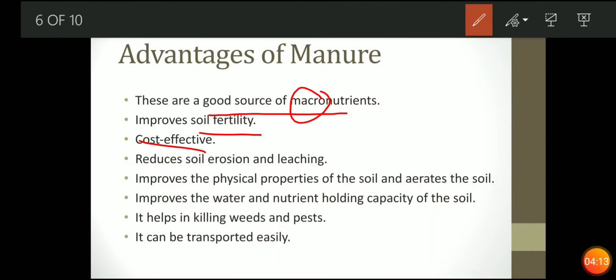Now cost effective. What you have done is you have taken the biodegradable waste, and these biodegradable wastes are generated from every house, so it does not need any extra cost, so it is known as cost effective. Now reduces soil erosion. सॉइल इरोजन कम होता है, because soil erosion means the removal of the topmost soil. So when you are adding the manure properly to the soil, the plant will hold the soil properly, so it will help in reducing the soil erosion. Now improves the physical properties. Physical property means that you can see.